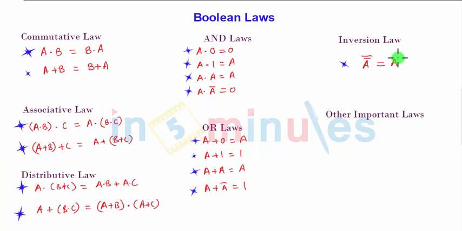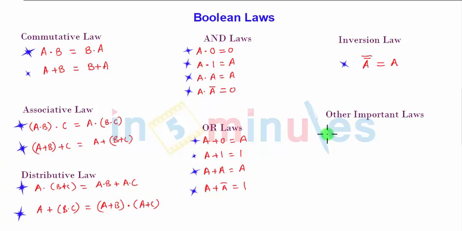Along with these basic laws, the commutative laws, associative laws, distributive laws, AND laws, OR laws, and inversion law, there are some important laws which can be used, which are actually derived with the help of these laws only, but will be very easy to remember. So let us check them one by one.